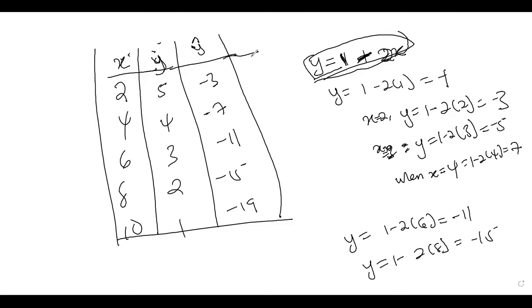So then if you want to look at the deviation of predicted y from the actual y, to be y minus predicted y, so the deviations will be 5 minus 3, that will be 2. No, that will be 8. 4 minus 7 is 11. 3 minus 11 is 14. And this is 17.